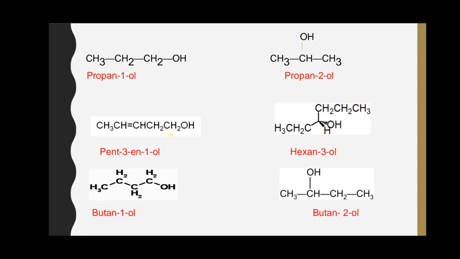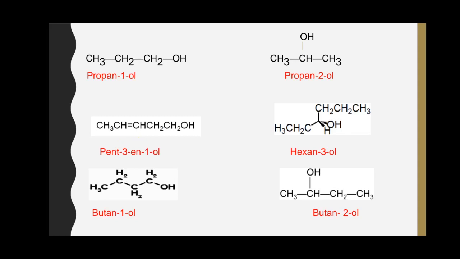So if we do so, we should give this carbon atom number 1, and the name of this alcohol is pent-3-ene-1-ol, because the hydroxyl group is bonded to carbon 1 and the double bond is present between carbon number 3 and 4.